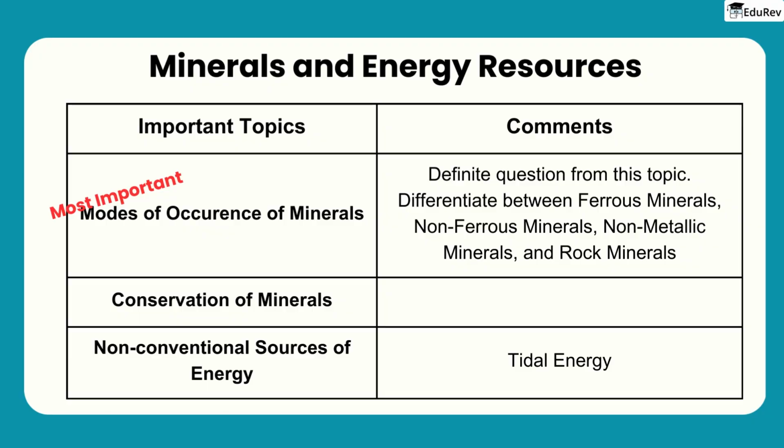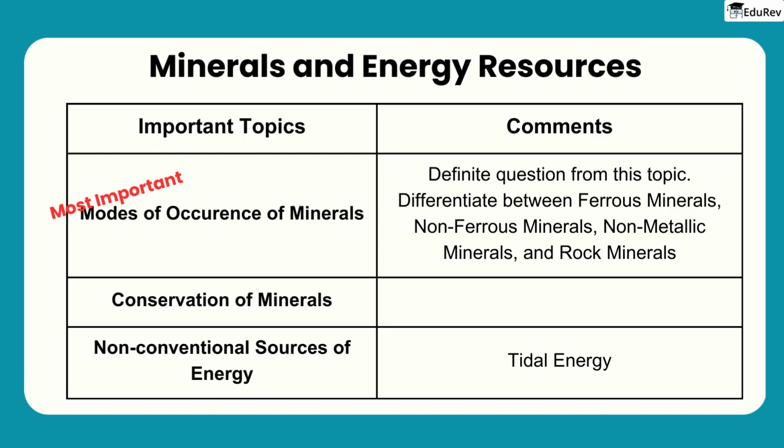Moving on, in the Minerals and Energy Resources chapter, the most critical topic to study is the modes of occurrence of minerals. There is a 99.9% certainty that you'll encounter a question on this topic, so make sure you understand it thoroughly. You should also be prepared to differentiate between ferrous minerals, non-ferrous minerals, non-metallic minerals, and rock minerals. Additionally, topics related to conservation are frequently covered in this chapter.